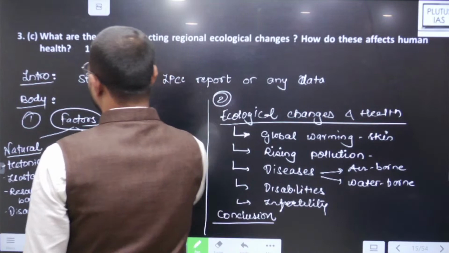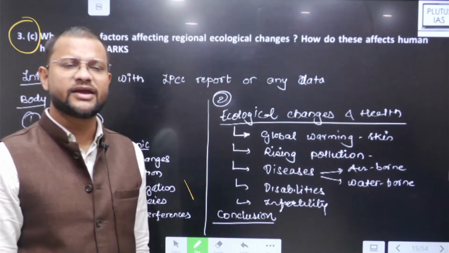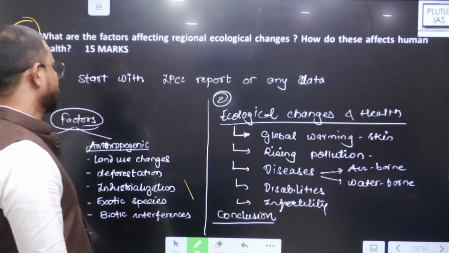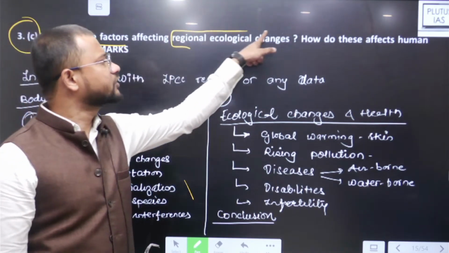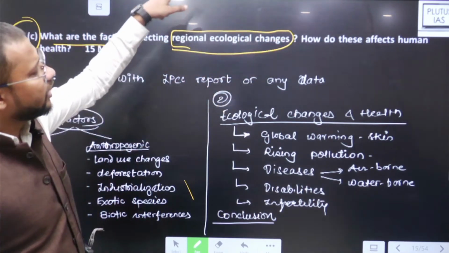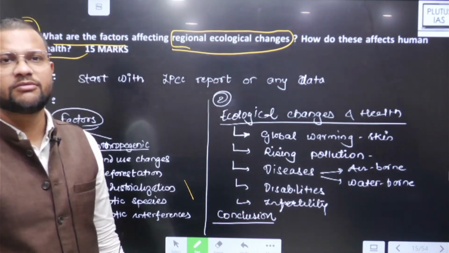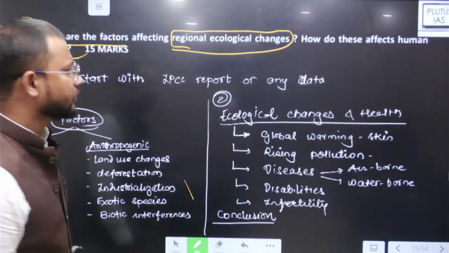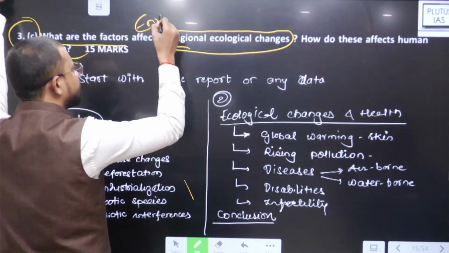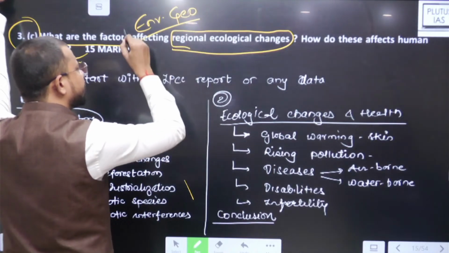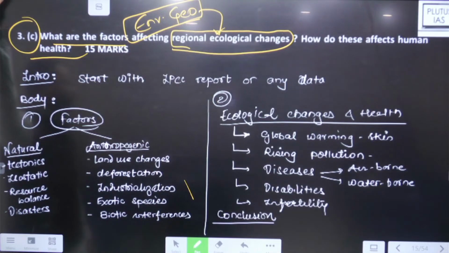Okay, so next third का C part again for 15 marks, B or C 15 marks. What are the factors affecting regional ecological changes? How do these affect human health? Two parts हैं, 15 marks हैं, 7 and 7.5. Fine. So see, this is of environmental geography, and that is critically mentioned as a point in the syllabus. Regional ecological changes as well. Contemporary issues में भी आएगा.